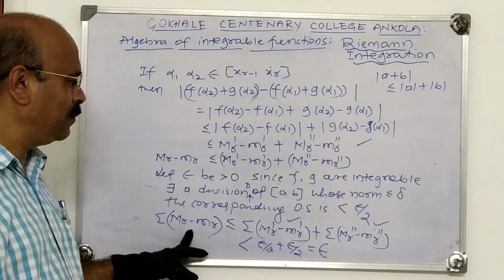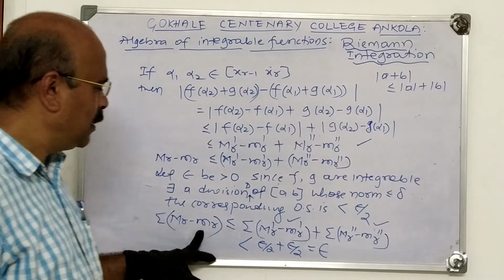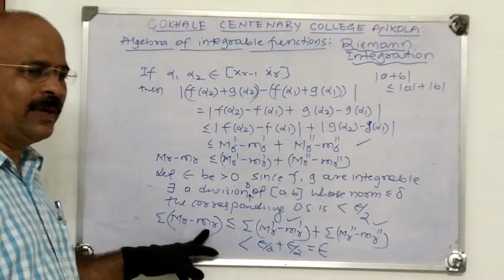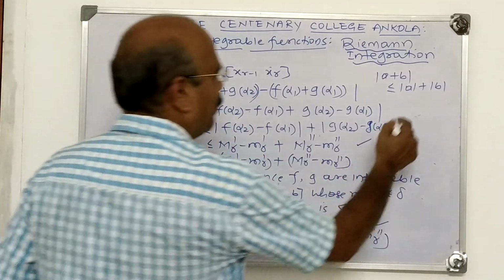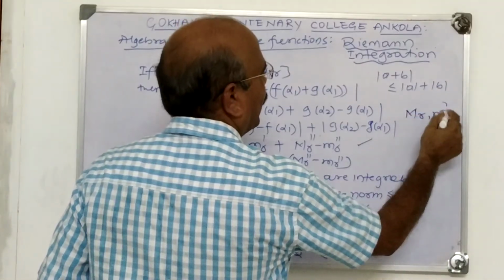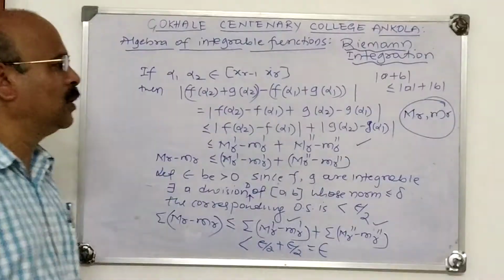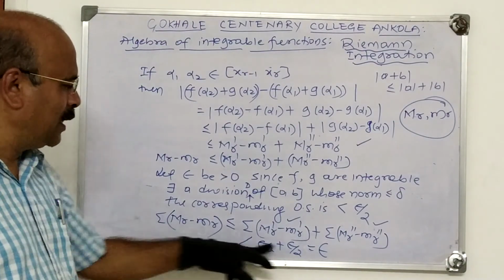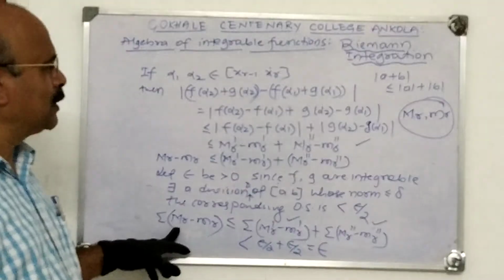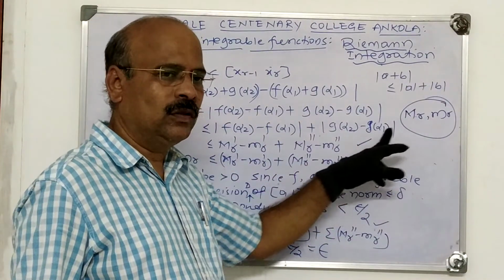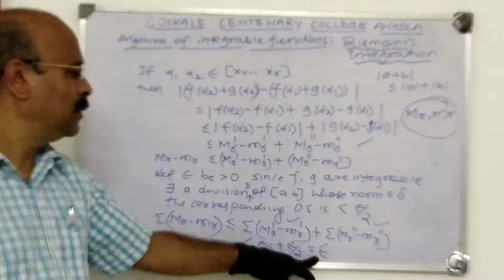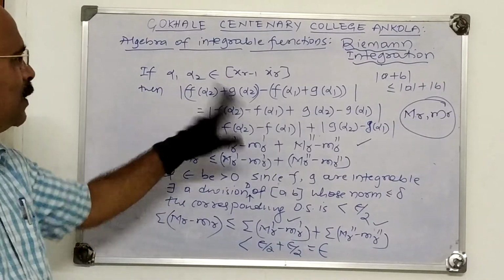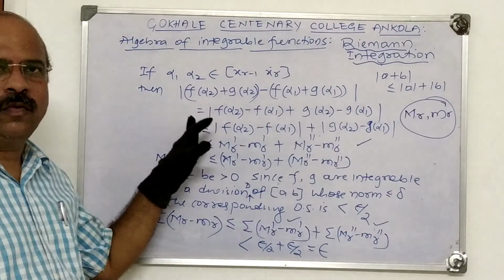There exists a division D such that the corresponding oscillatory sum of f plus g, because what is sigma M_r minus m_r? Refer to that one. M_r and m_r, what are these? M_r and m_r are upper and lower bounds of f plus g. Therefore, sigma M_r minus m_r is less than epsilon. The oscillatory sum of f plus g is also less than epsilon. Therefore, f plus g is integrable. This is the first theorem. I think all of you have followed this one.